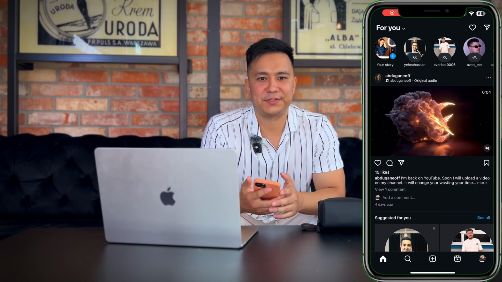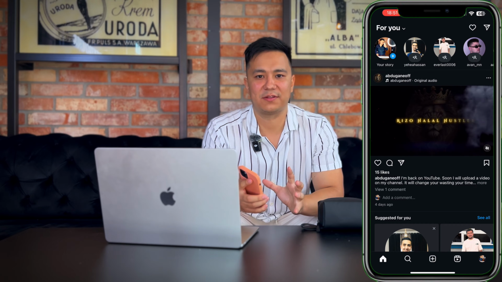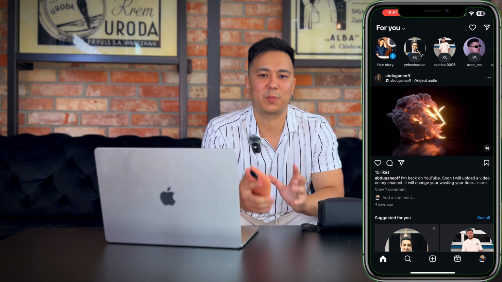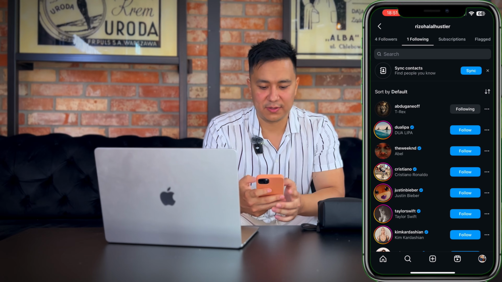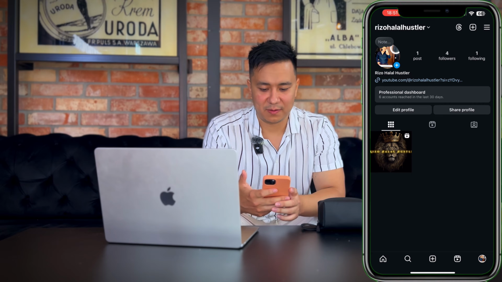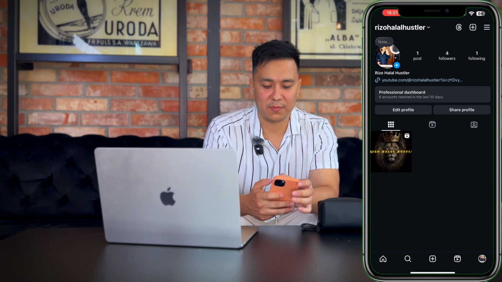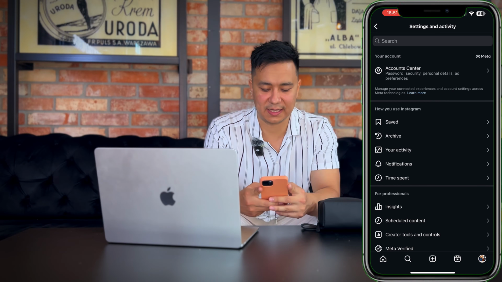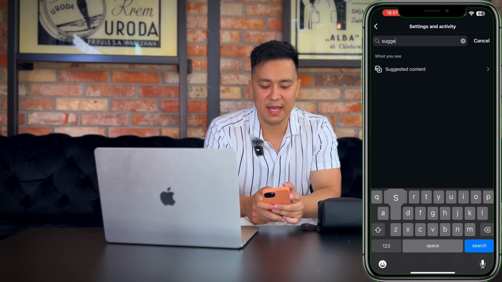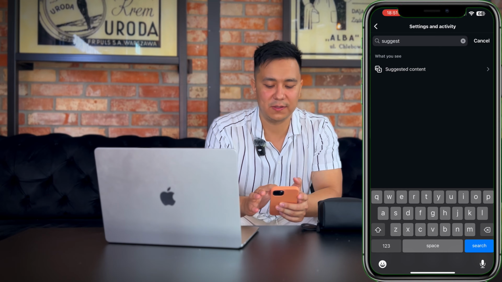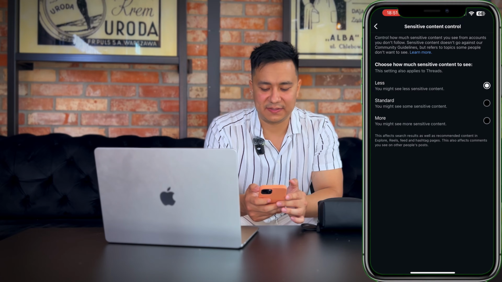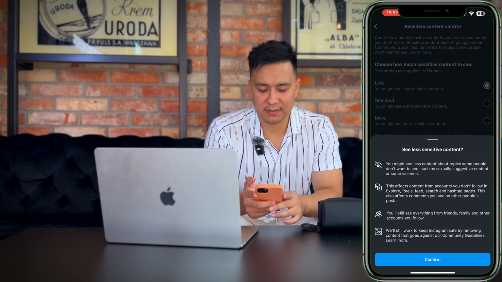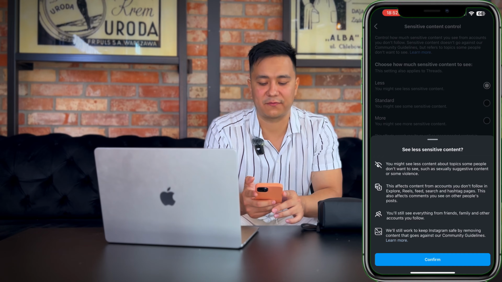The second thing you do is to limit the sensitive content on your Insta Explorer page. Okay, I'll show you how to do it. It's very easy. Go to your Instagram main profile page. On the right top corner there is a hamburger button. Press it and type suggested content, and you will have only one result. Go to that and please choose sensitive content. After selecting, choose the less option and make sure you confirm your choice.